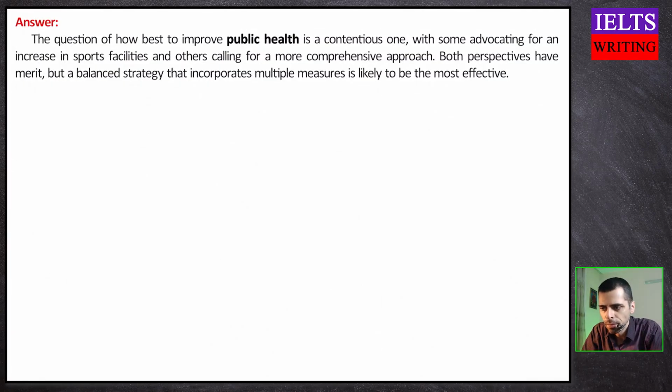The question of how best to improve public health is a contentious one, with some advocating for an increase in sports facilities and others calling for a more comprehensive approach. Both perspectives have merit, but a balanced strategy that incorporates multiple measures is likely to be the most effective.